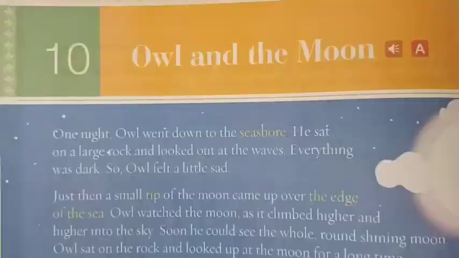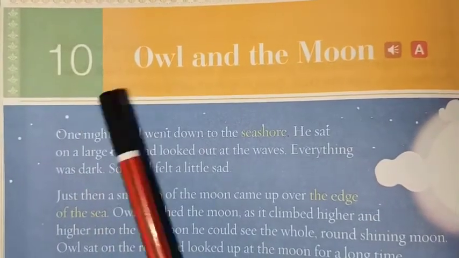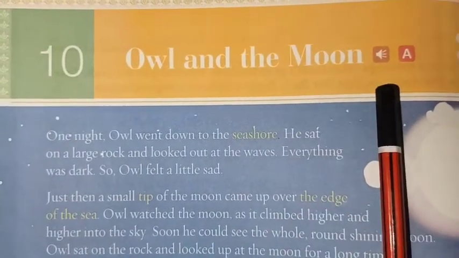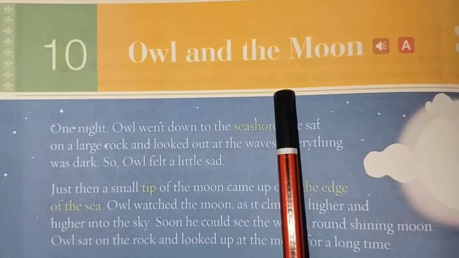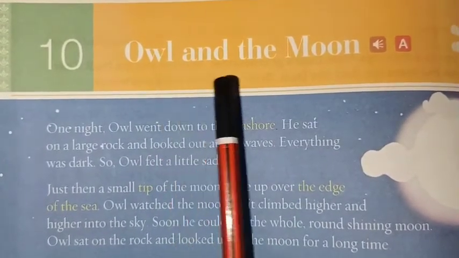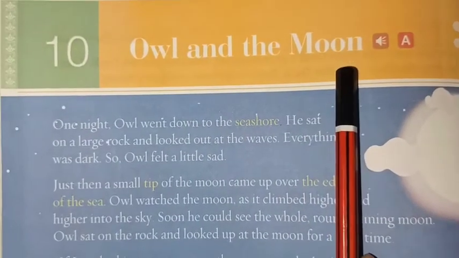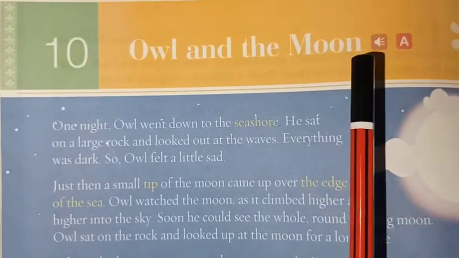88. Unit 10, Owl and the Moon. So children, today I am going to explain to you the story Owl and the Moon, written by Arnold Lobel.